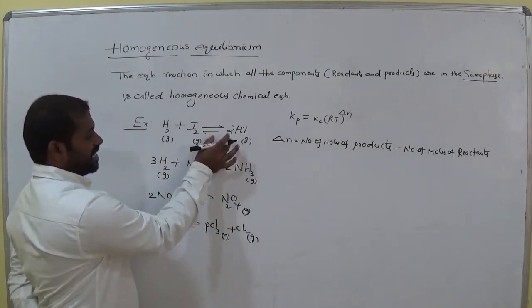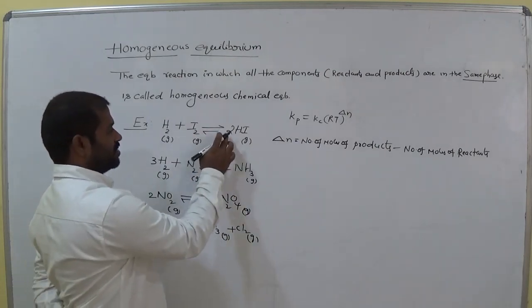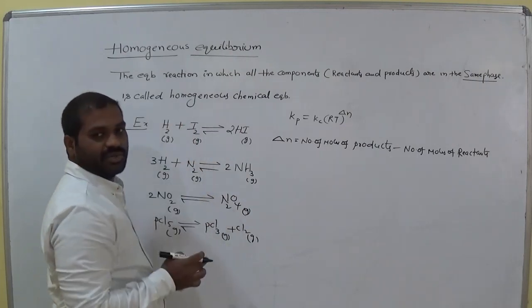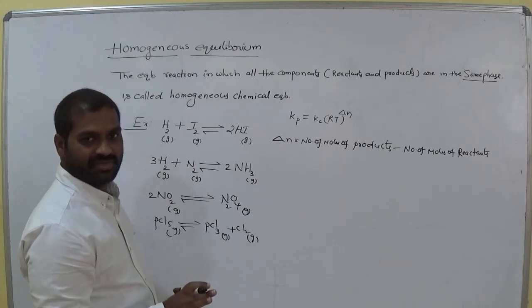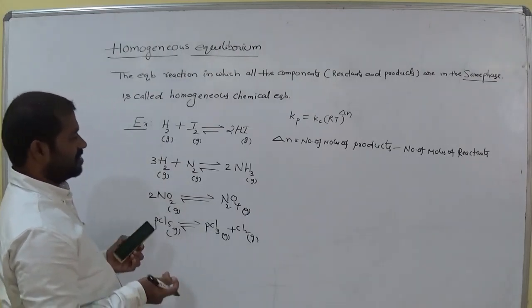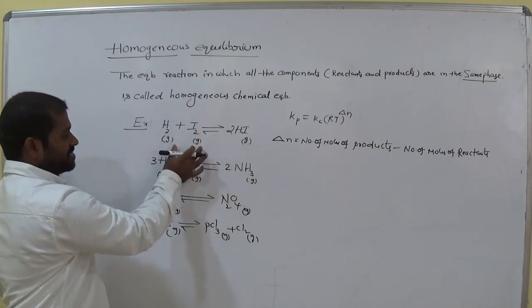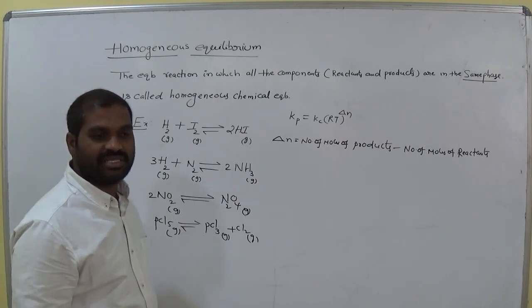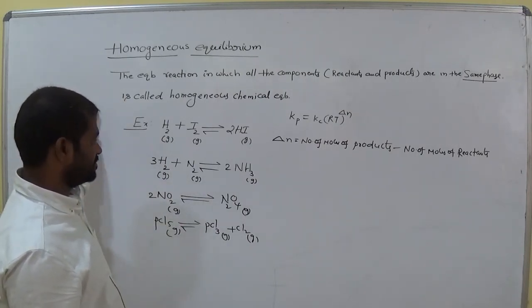And what about the delta N value here? 2 minus 1 plus 1, 2. 2 minus 2, how much? 0. That means delta N equals 0. So in chemical equilibrium reactions, if the reactants and products are in the same state, then we call it homogeneous equilibrium.